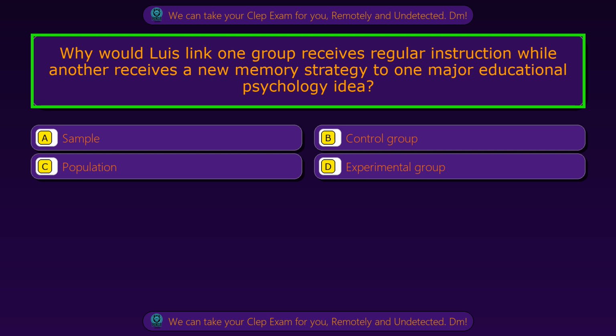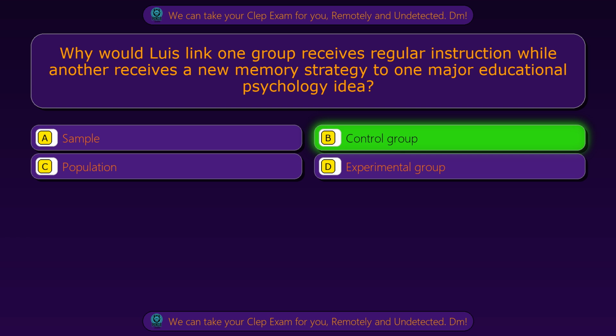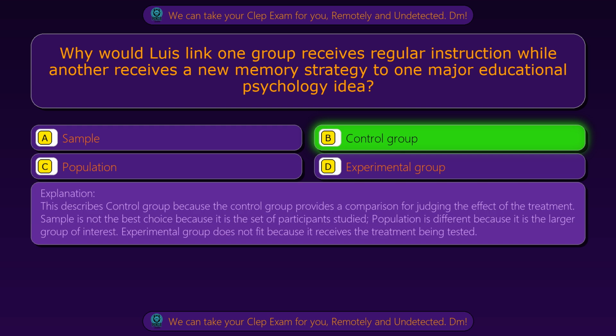Question 92. Why would Luis link one group receiving regular instruction while another receives a new memory strategy to one major educational psychology idea? Option A, sample. Option B, control group. Option C, population. Option D, experimental group. The correct answer is option B, control group. This describes control group because the control group provides a comparison for judging the effect of the treatment.